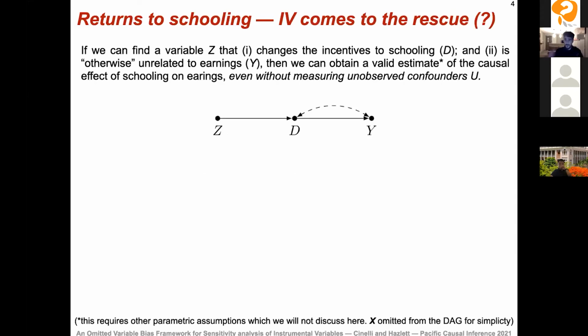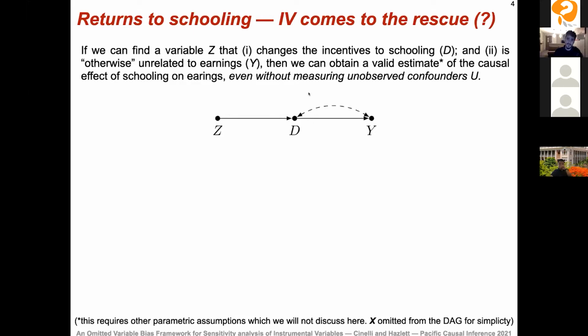I'm going to repeat some of what was already discussed in previous presentations on IV, or Mendelian randomization, which is IV in genetics. So that's where instrumental variables come in. If we can find a variable Z, first, this Z needs to change the incentives of our treatment D, in this case, schooling. So we need a variable Z that changes the incentives to get more or less education. And second, and most importantly, this instrument must be otherwise unrelated to earnings, our outcome Y. What this otherwise unrelated means is that Z must be associated with the outcome Y only through its association with the treatment D, with schooling.